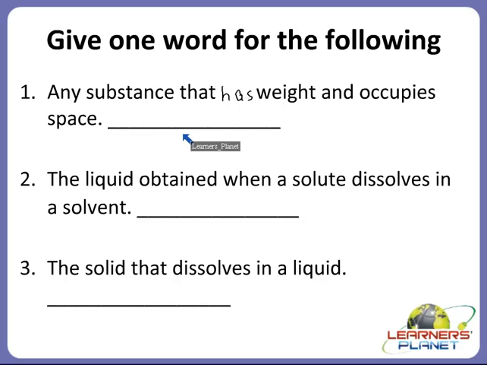What it is called as? Yes children, it's very simple. Yes, it is called matter. Matter is a substance that has weight and occupies space.